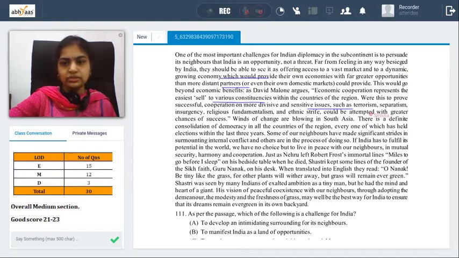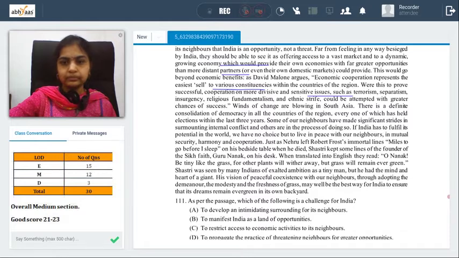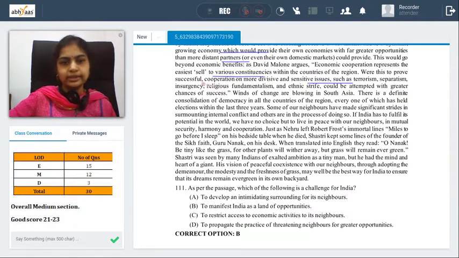Winds of change are blowing in South Asia. There is a definite consolidation of democracy in all countries of the region, every one of which has held elections in the last 3 years. Some of our neighbors have made significant strides in surmounting internal conflict, and others are in the process of doing so. If India has to fulfill its potential in the world, we have no choice but to live in peace with our neighbors in mutual security, harmony, and cooperation. Then we have the discussion about Jawaharlal Nehru and the next point about him. Then we have our point about Shastri ji, and let's move on to questions now.